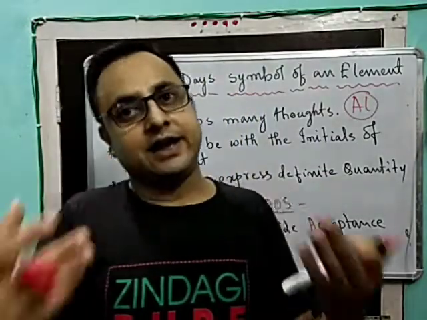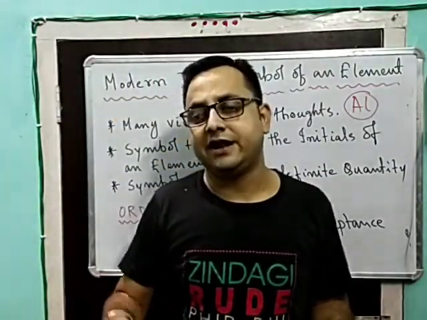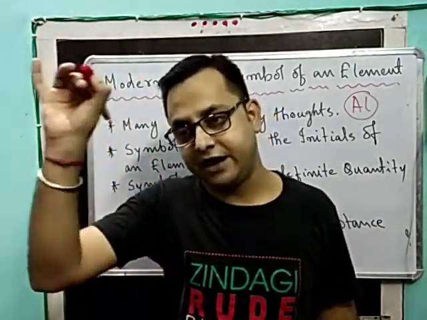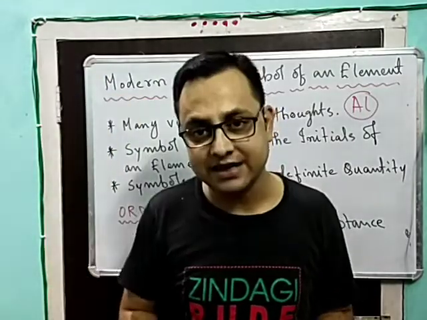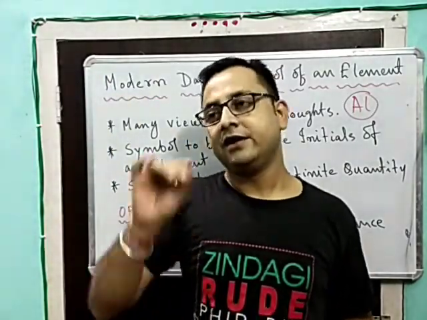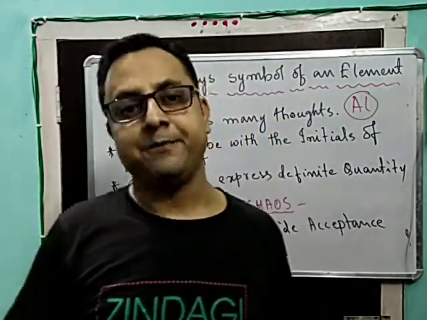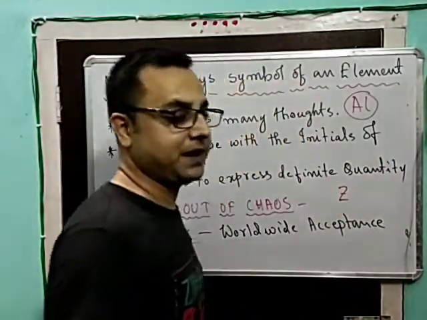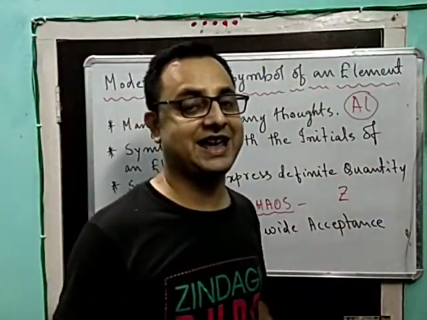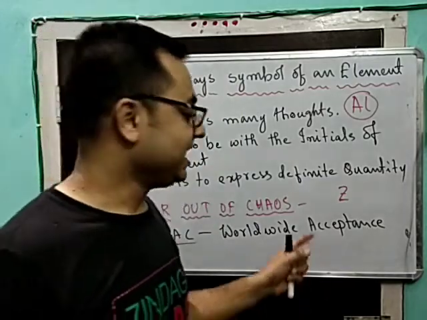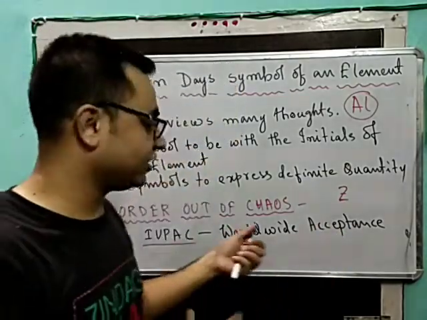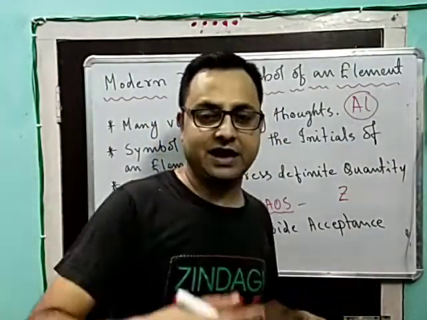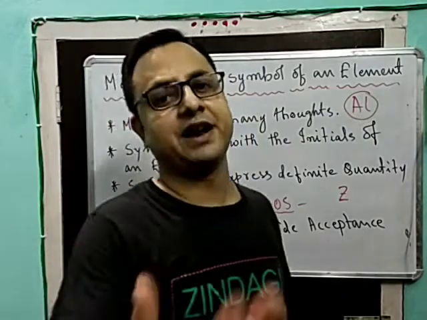Again, it is not like the first two letters have to be taken. The first letter has to be taken from the name of the element, the initial. Say for example, zinc. If we are taking zinc, we write the Z in capital letter. Now the spelling of zinc is Z-I-N-C, but we have not chosen I. IUPAC has decided that the letters coming after the initial may be randomly picked up.